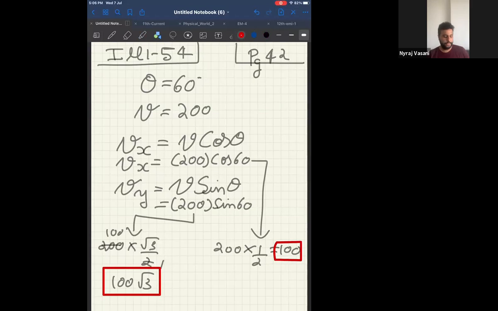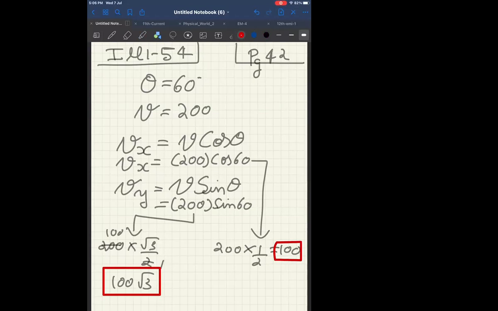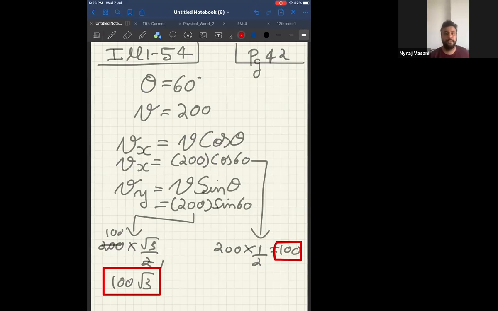Therefore, can I say this is one of the answers and this is the second answer? Tell me if you're getting these as your answers. Just check. Are you getting these answers? Let me know. All of you are getting it perfect. Okay, good.